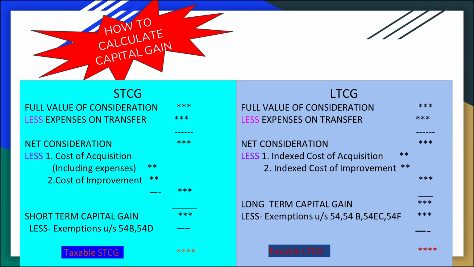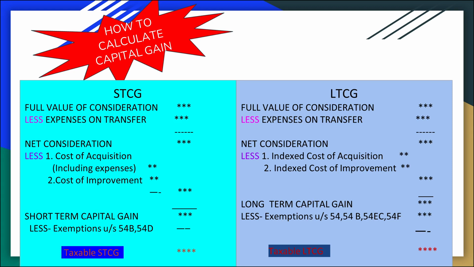Next we see how to calculate capital gain. Here is the format for calculation of capital gain. First we discuss the calculation of short-term capital gain. First we take the full value of consideration, that is the sales value of an asset, less expenses on transfer. Here expenses means the expenses on sales. The answer we get is net consideration, and next we deduct cost of acquisition and cost of improvement. The result is short-term capital gain. After that we deduct exemption under section 54B and 54D. We get taxable capital gain.